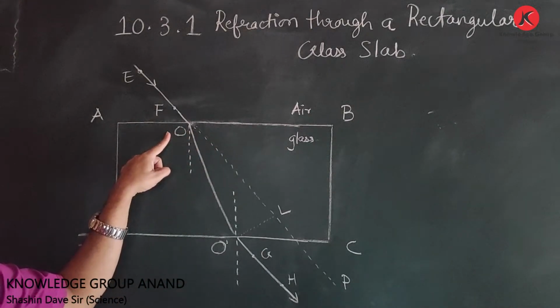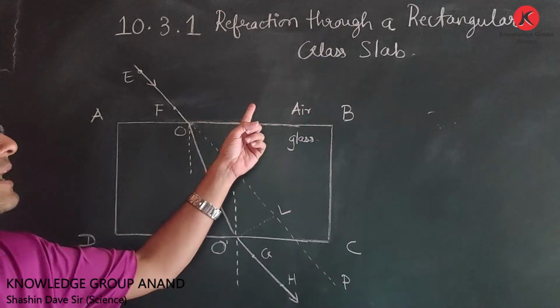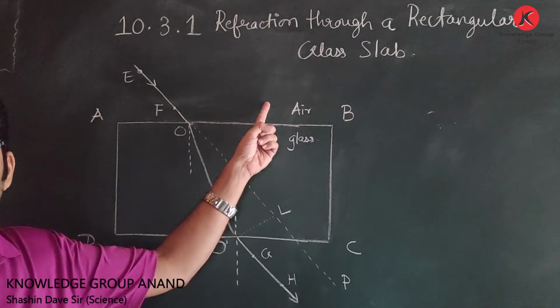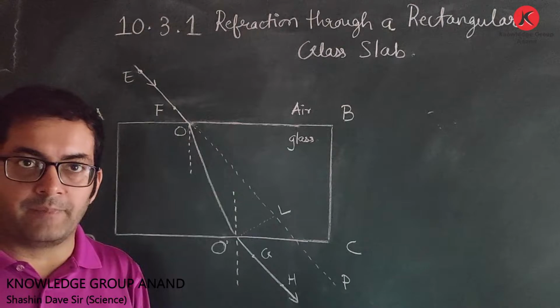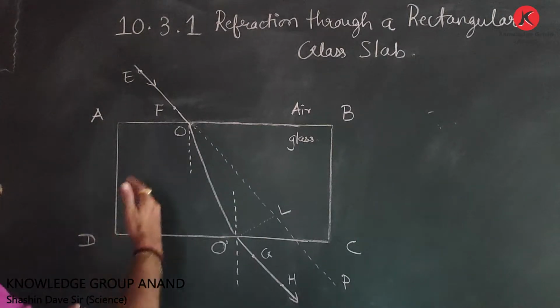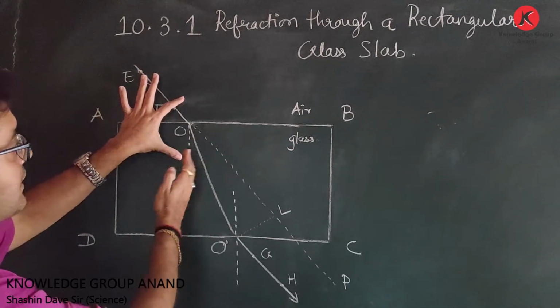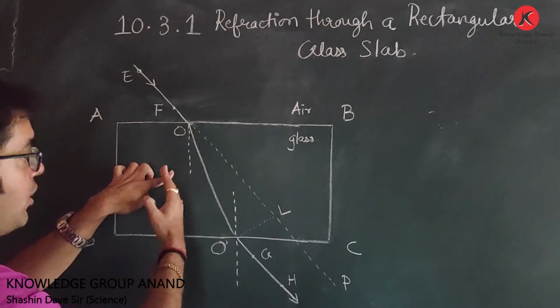So at point O, our light ray is entering from rarer medium to denser medium. Air is rarer compared to glass, which is a denser medium. So as you can see, it slightly bends towards the normal. This perpendicular line is the normal. Okay, so it bends towards the normal.